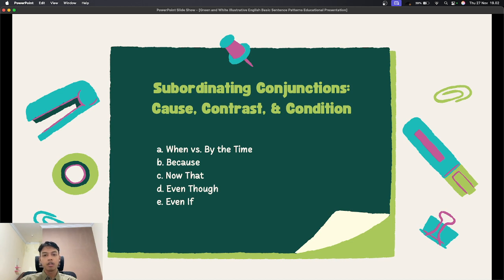For example, I will support you even if you fail. These conjunctions are very important for expressing relationships between ideas.